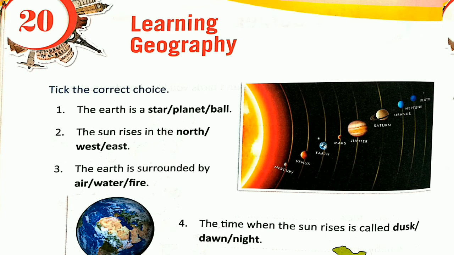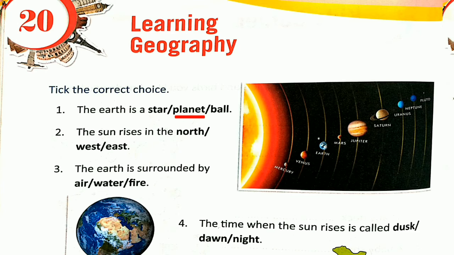Number 1. The earth is a star, planet, or ball. Yes, Earth is a planet. Very good. Then number 2, the sun rises in the north, west or east.